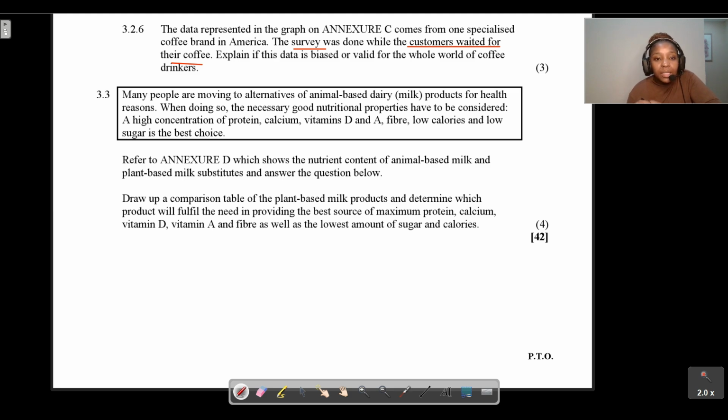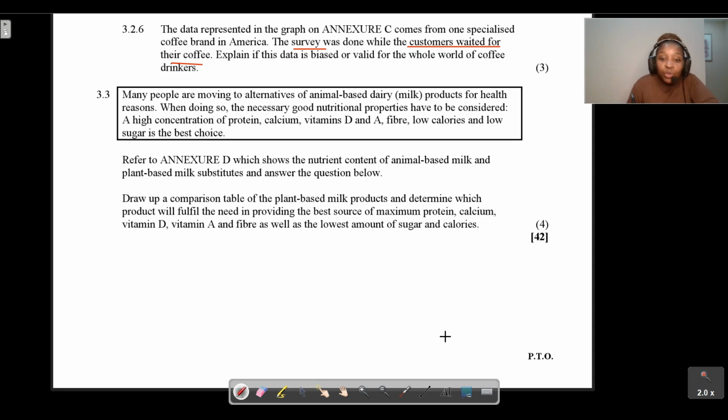Draw up a comparison table of the plant-based milk products and determine which product will fulfill the need in providing the best source of maximum protein, calcium, vitamin D, vitamin A, and fiber, as well as the lowest amount of sugar and calories.